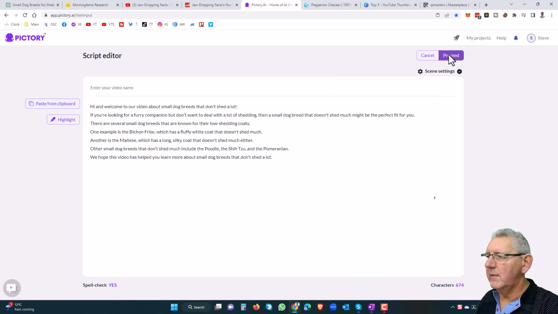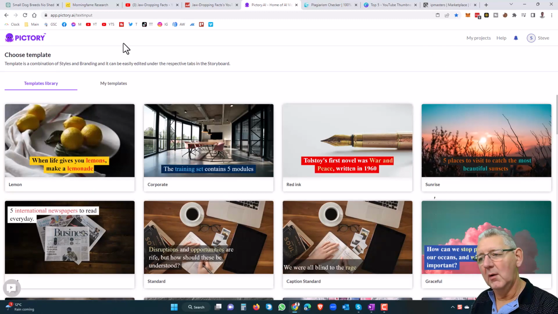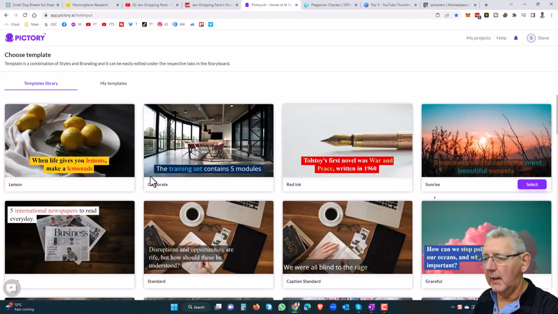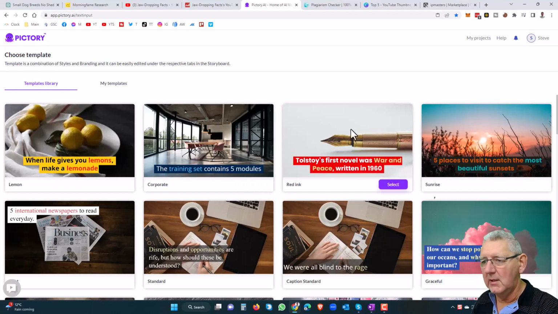Now this is another chunk of artificial intelligence in Pictory, working in a slightly different way. Here we can choose a template. Don't get hung up too much about what's on these templates. It's not about lemons, offices, or pens. This is about the basic layout of what this produced video is going to look like. The text here will be a red background, white, and a sort of goldy color text. The text here will be a blue background, and so on. But everything is editable, so don't get hung up on it. Just try it for yourself.